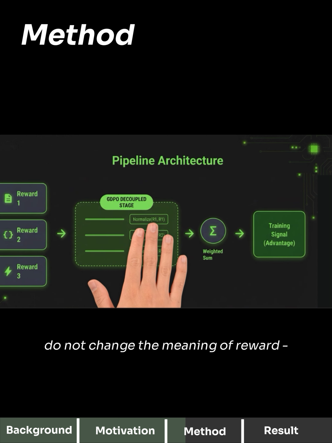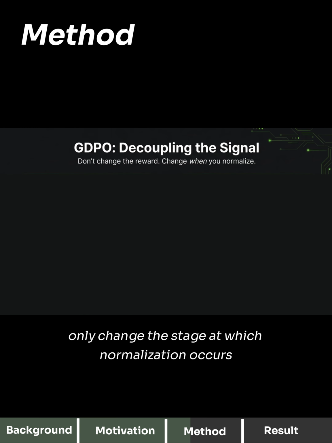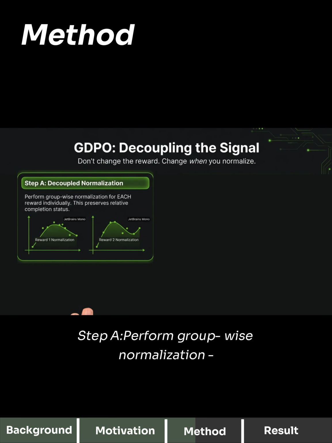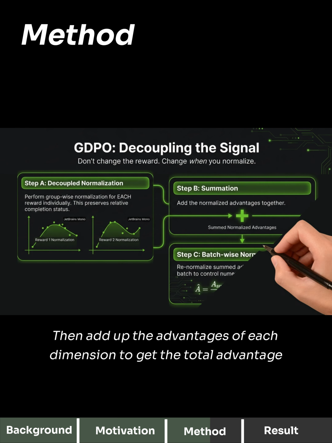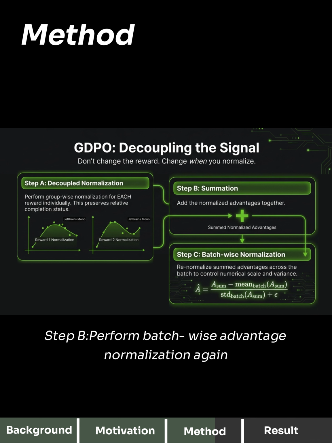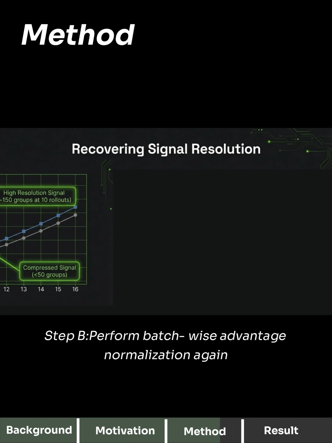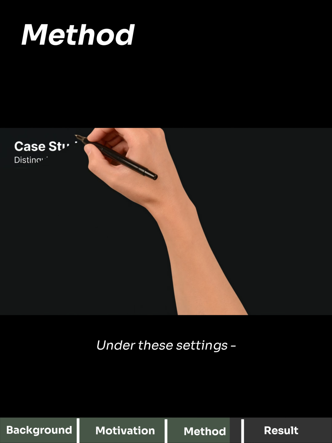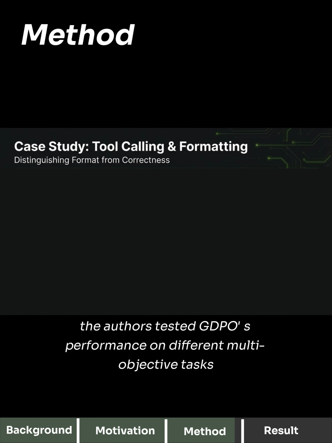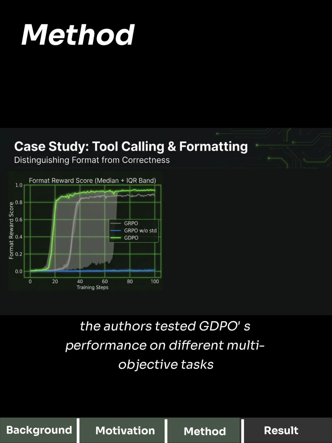Do not change the meaning of reward, only change the stage at which normalization occurs. Step A. Perform group-wise normalization for each reward individually, then add up the advantages of each dimension to get the total advantage. Step B. Perform batch-wise advantage normalization again. The purpose of this step is to control the numerical scale. Under these settings, the authors tested GDPO's performance on different multi-objective tasks.